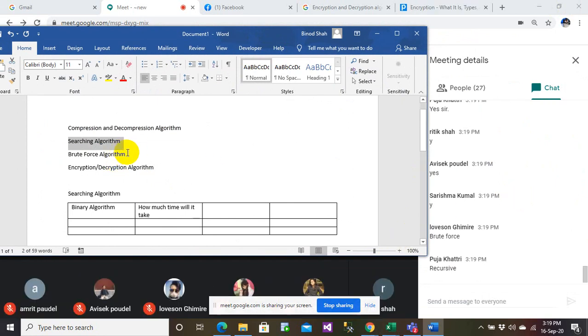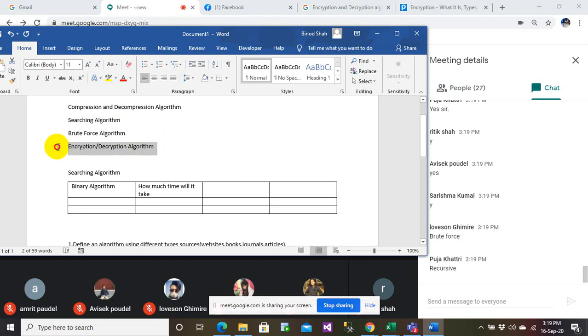Okay. So you can choose any algorithm, and that algorithm will have different types. Do you agree on that? For example, let's say if I have to do encryption and decryption, do you think there is only one method to do that, or there are multiple ways? For example, if I have to make a search operation, is there only one method, or multiple ways of doing that? There are multiple ways, right? Absolutely. There are multiple ways of doing the same thing.